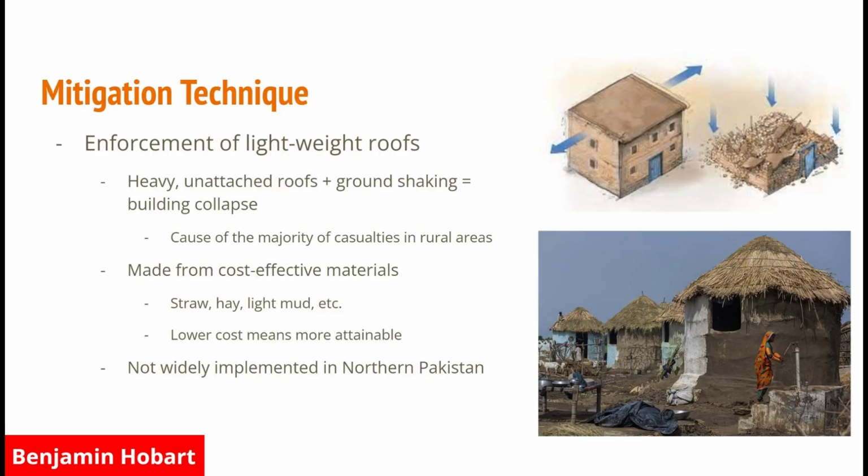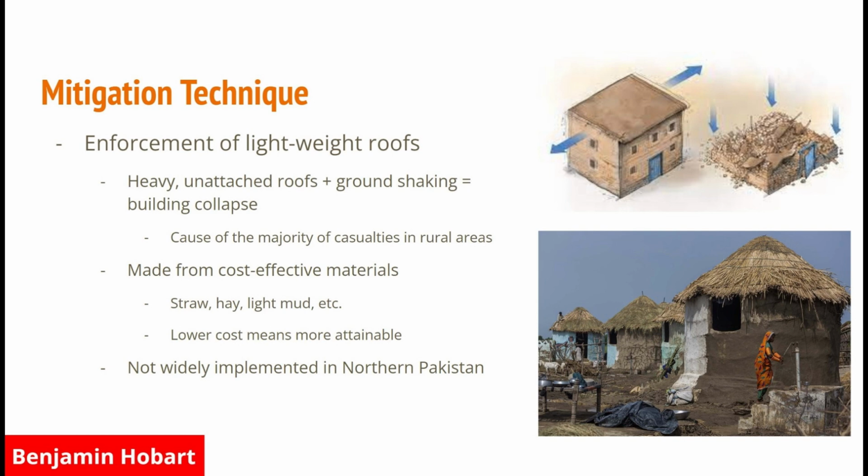Our mitigation technique that we found is to enforce lightweight roofs and lightweight buildings. Because heavy unattached roofs in earthquakes lead to building collapse, and those heavy roofs have to come down, so they're going to fall down and hit people inside the house, ultimately causing fatalities and lots of damage. So a mitigation technique would be to just create it out of lightweight material. That way, if it does fall in the event of an earthquake, it's not necessarily going to kill you. It's not going to do much bodily harm.